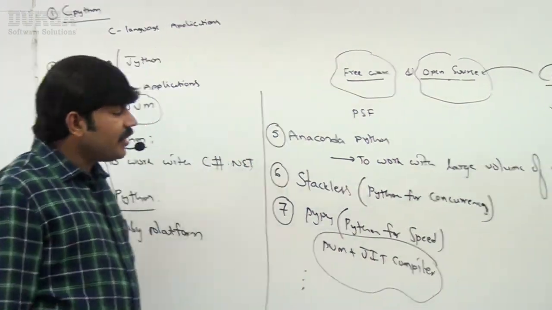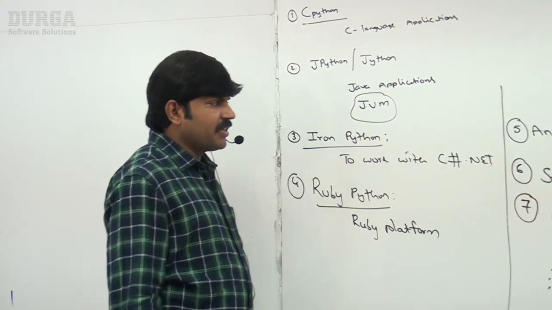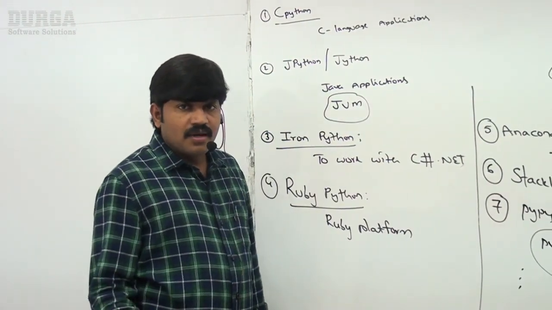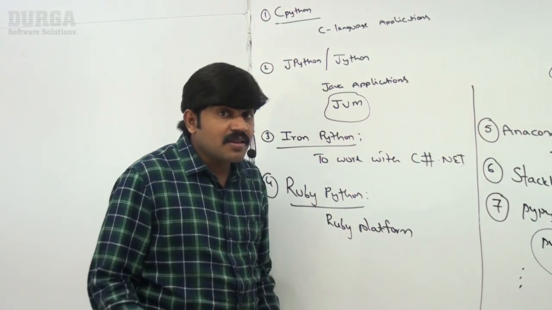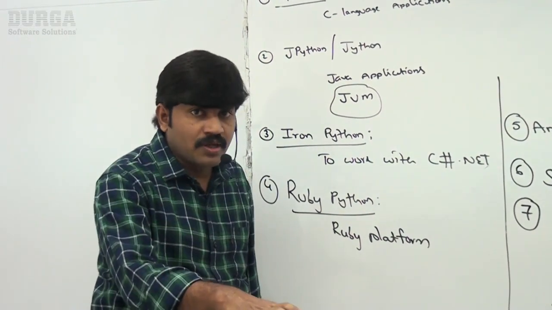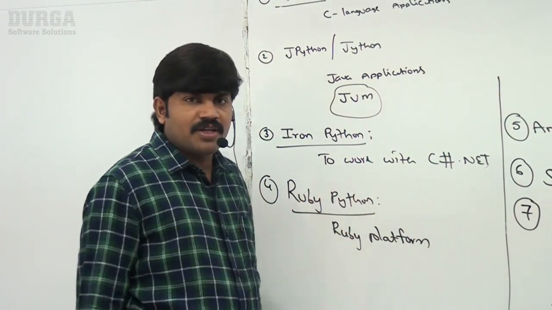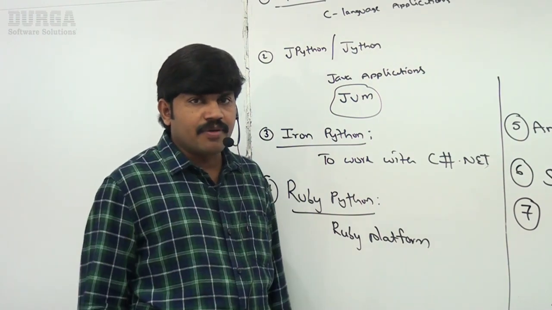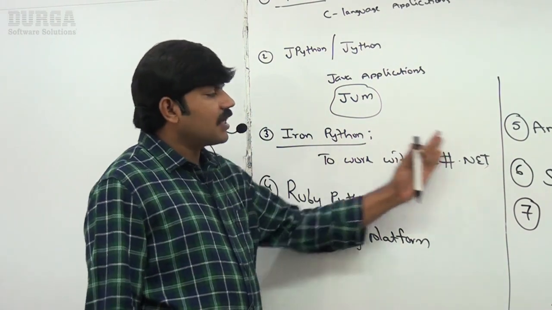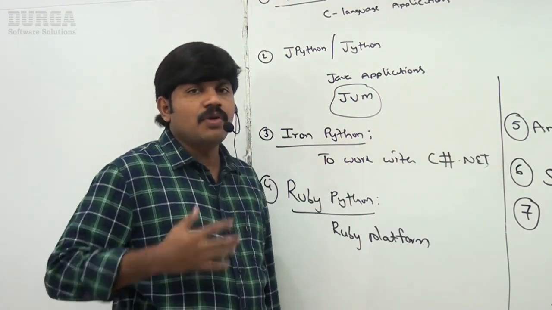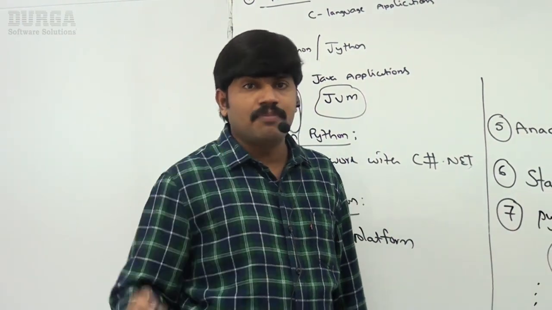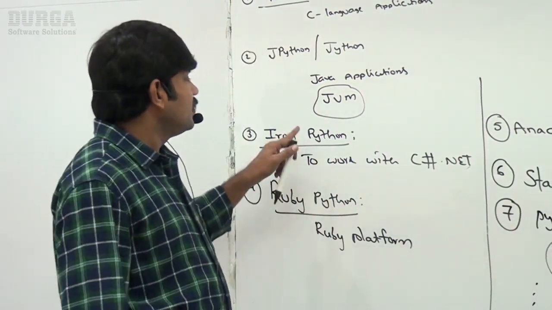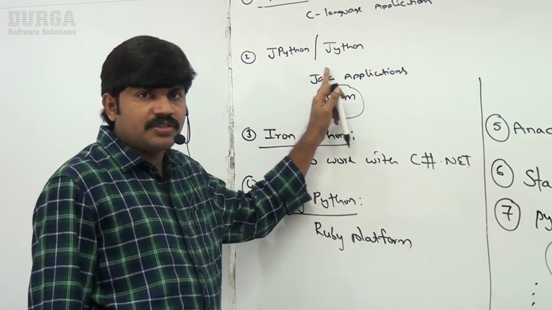So why are so many flavors possible for Python? The simple reason is that Python is open source. Because of these many flavors, based on your programming requirement, we can go for the corresponding customized version. I want to develop a Python application which needs to communicate with Java applications, then better to go for the Jython version.